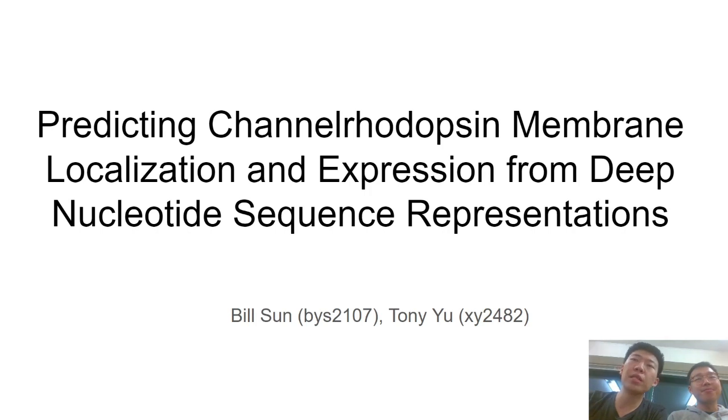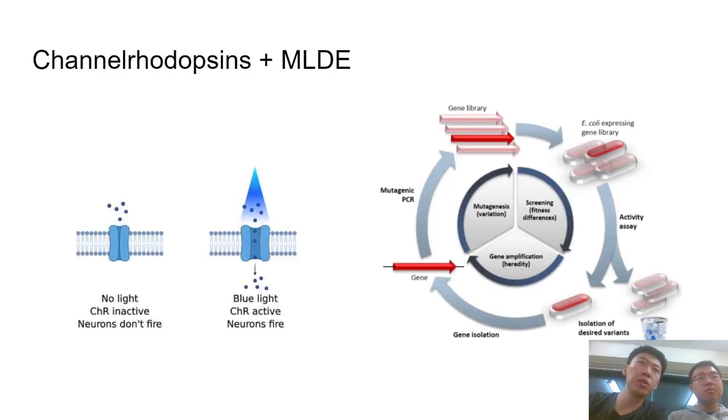So our project basically involves predicting membrane localization and protein expression for channelrhodopsins via various ML techniques. Channelrhodopsins are a type of light-gated ion channel, which are very useful in analyzing neuronal circuitry. A key engineering challenge in the design of novel channelrhodopsins is ensuring that they're able to properly localize to the plasma membrane, while ensuring that other properties that we desire are kept.